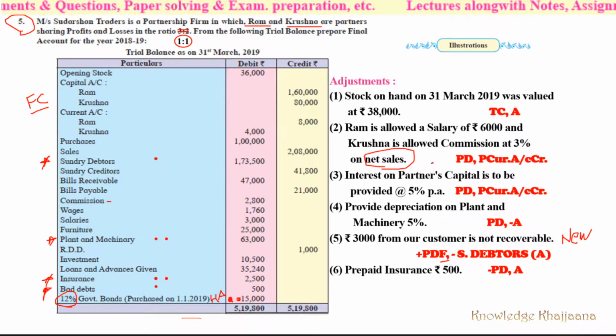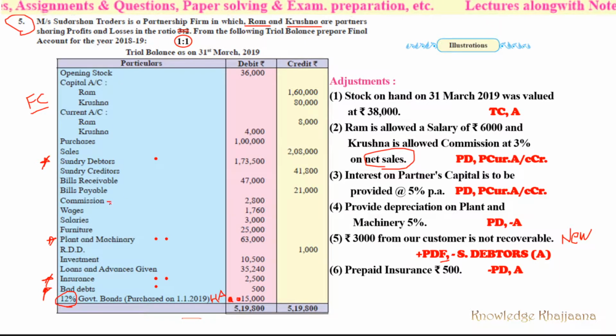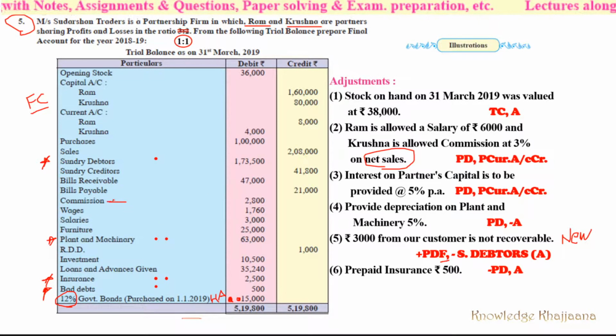He might have worked as a salesman or marketing person. So this extra commission is given to the partner, but this other commission is not given to the partner. This commission may have been given to the salesperson, marketing person, or any employee. So this commission is different and that commission is different.